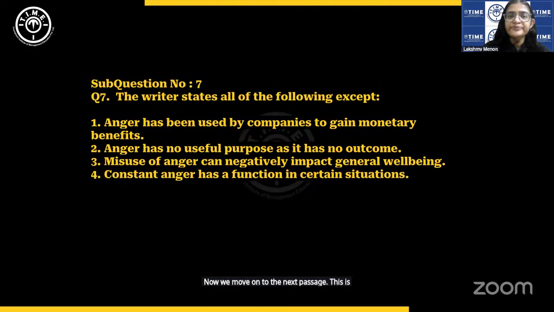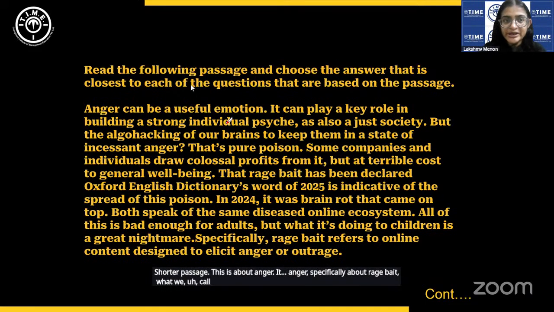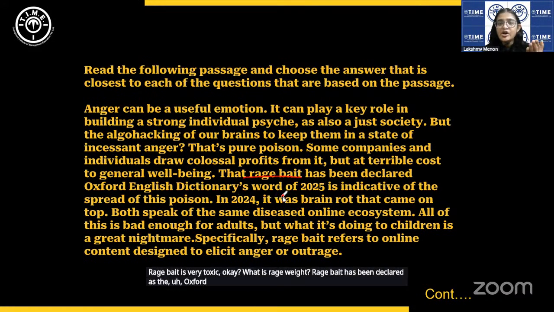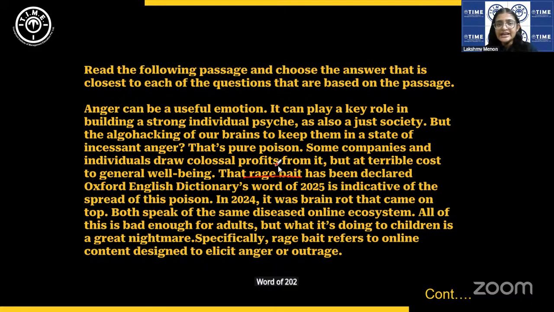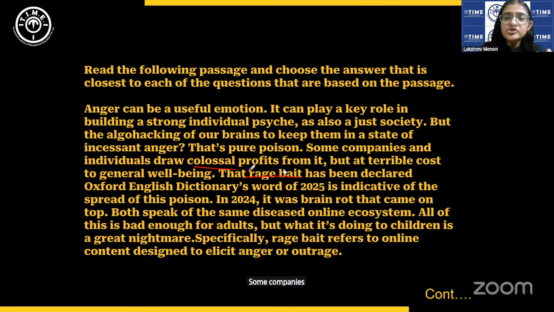This is a shorter passage. This is about anger, specifically about rage bait, what we call rage bait here. It starts by saying that anger can be a useful emotion in some ways, but rage bait is very toxic. Okay, what is rage bait? Rage bait has been declared as the Oxford Dictionary's word of 2025, and it explains what rage bait is here. Though it doesn't give a definition, we can understand what it is. Some companies draw huge profits from it, but it affects general well-being.